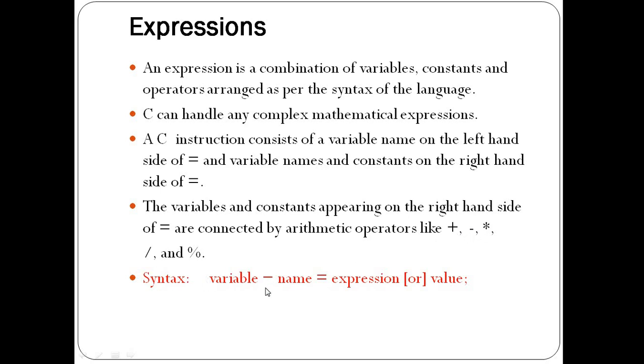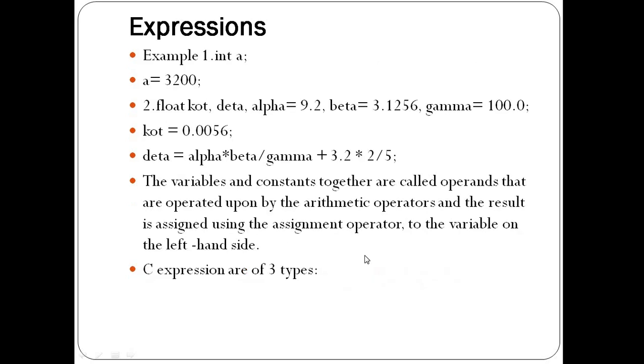So what is the syntax for expression? Variable name is equal to expression or value. Sometimes we need to assign the value directly to a variable, and by using the variable, constant and operators we can create the expression also. So this is the basic syntax followed in the C language for creating the expression. The final value is assigned to the variable on the left hand side by using the assignment operator, and the expression is written on the right hand side.